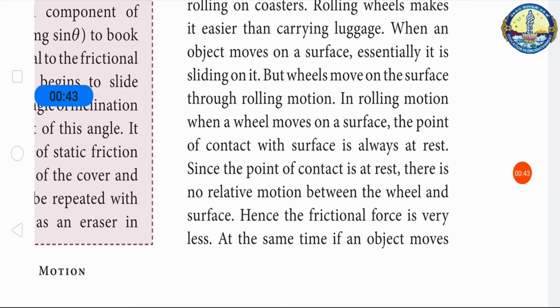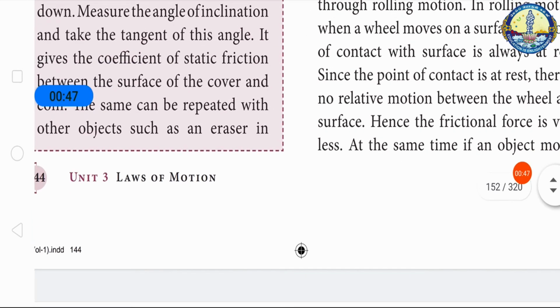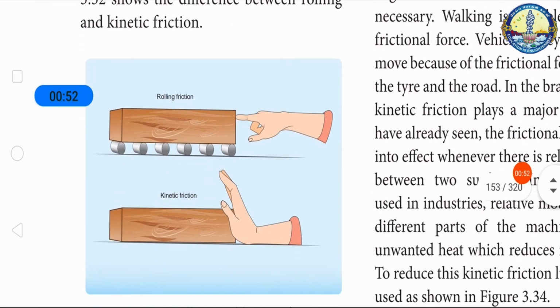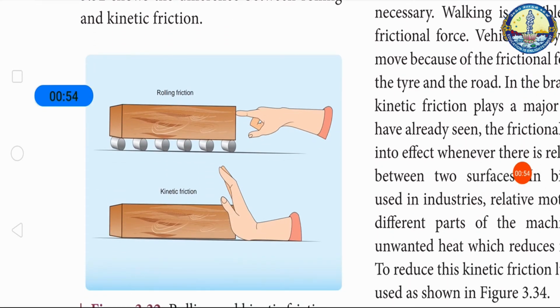At the same time, if an object moves without a wheel, there is relative motion between the object and the surface. As a result, the frictional force is larger. This makes it difficult to move the object. So, ideally, in pure rolling motion the point of contact with the surface should be at rest, but in practice it is not so.